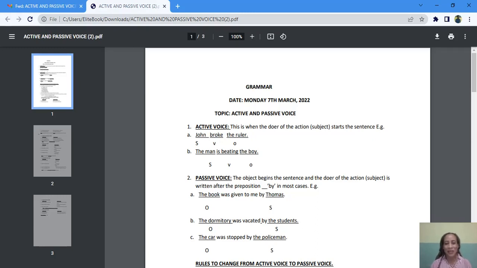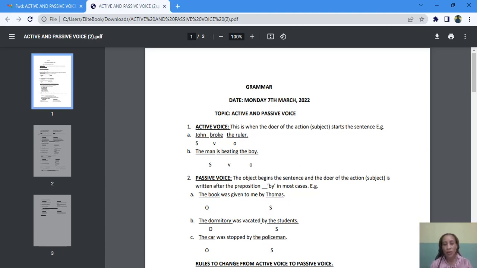Okay, it's time for grammar, and we'll be looking at active and passive voice. Okay, we know what a subject of a sentence is. The subject of a sentence is the doer of the action. Okay, and when we're talking about an active voice, it means the subject of the sentence is the one performing the action.